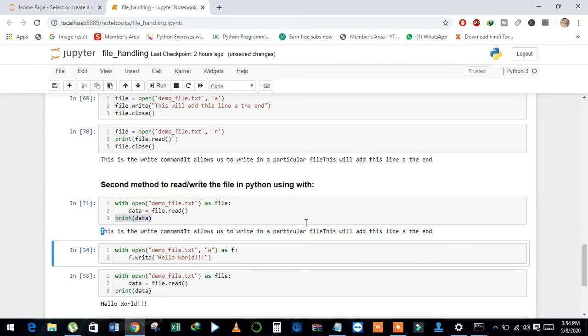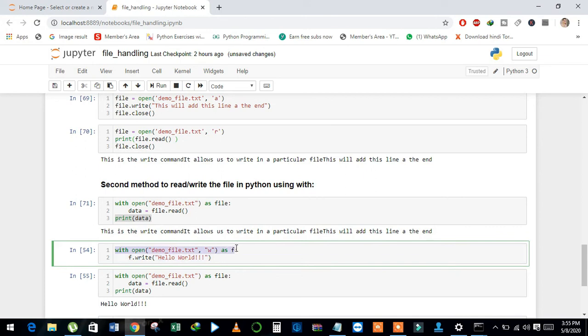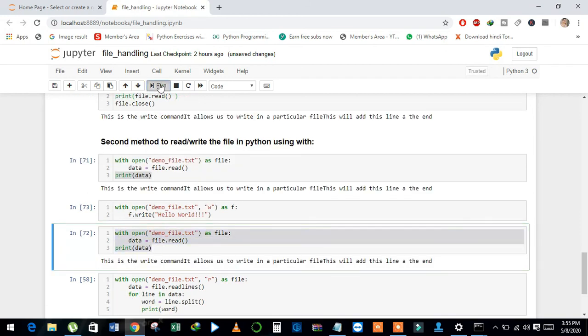And see here, and also we can use write with this method. And see here, I just open this file using with as f, and then f dot write. Now this text overrides the previous, and see here, when I run this code it returns hello world, because when we open the file in W mode it will override the previous data.